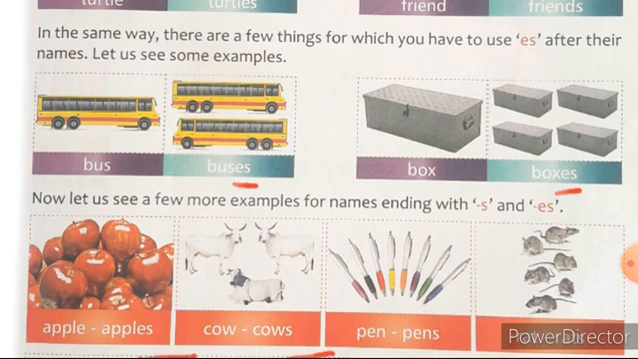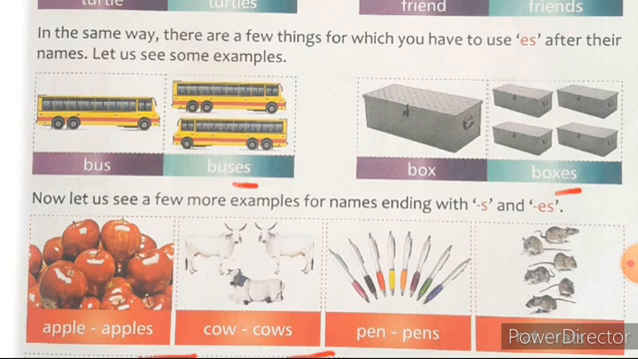Now let us see a few more examples for names ending with S and ES. If there is a noun ending with S or SS or O or X or CH or SH, we have to add the letter ES. So this you have to keep in mind, children. So listen carefully. The next, apple, apples. Cow, cows. Then pen, how will you change it? Pens. Rat, rats. Look at this apple. It ends with the letter E. So you can just add the letter S to convert into many.